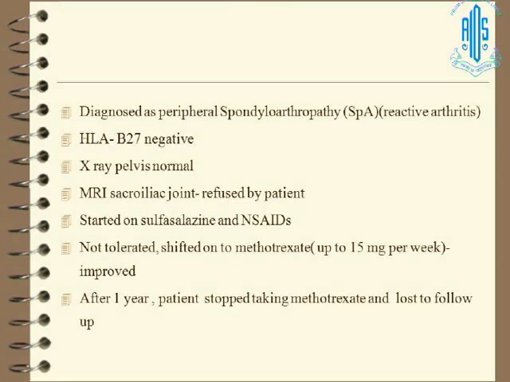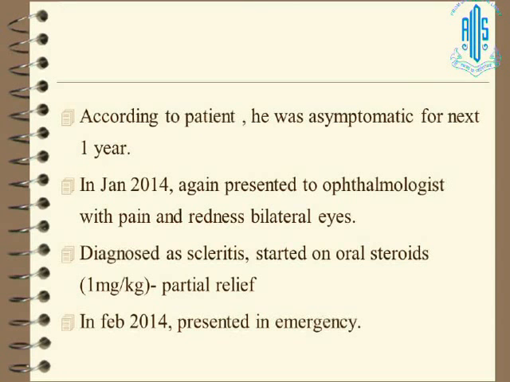His B27 was negative by PCR. MRI of the sacroiliac joint was advised, but he refused. He was shifted from methotrexate to sulfasalazine, but he didn't tolerate sulfasalazine, so was shifted back to methotrexate. After 1 year, the patient stopped taking methotrexate and was again lost to follow-up. Now the story starts here. In January 2014, he again presented to an ophthalmologist with pain and redness in both eyes, and this time he was diagnosed as scleritis. Any guesses from the audience what it can be? He had a history of episcleritis, then uveitis, and now finally scleritis. He had a history of joint pains, but he landed right now with fever and breathlessness.